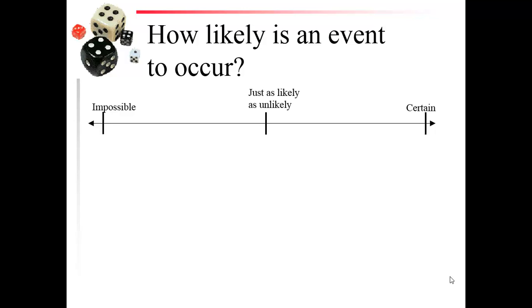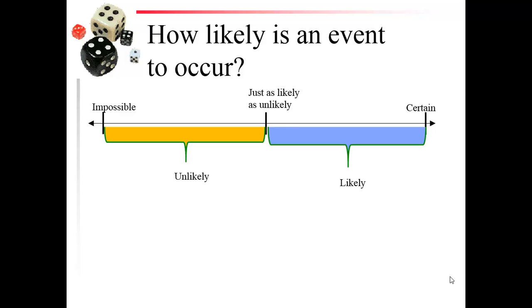In the middle of those two is just as likely as unlikely. And that would be like flipping a coin. You have one side that has heads, one side that has tails. So it's just as likely as unlikely that you land on heads. In the middle we have unlikely and likely. So those are the word forms that you can use to describe the likelihood of an event occurring.